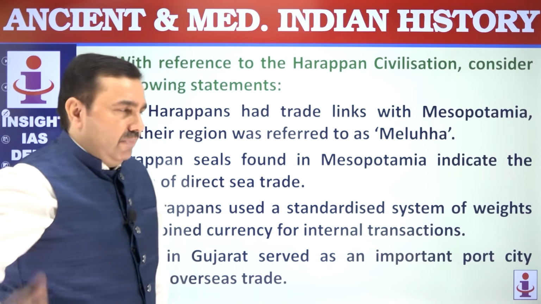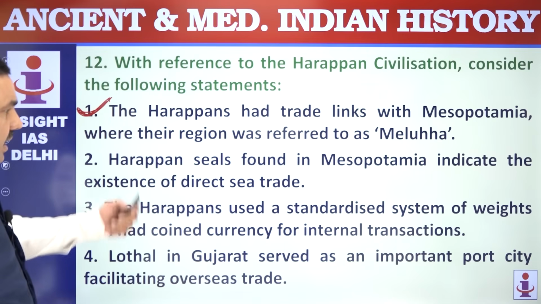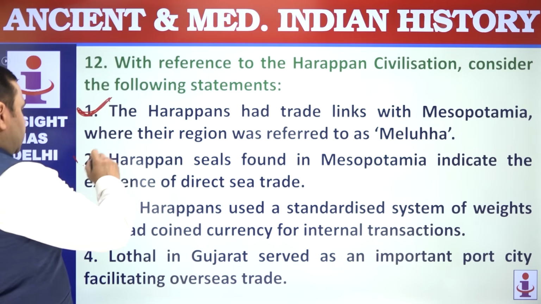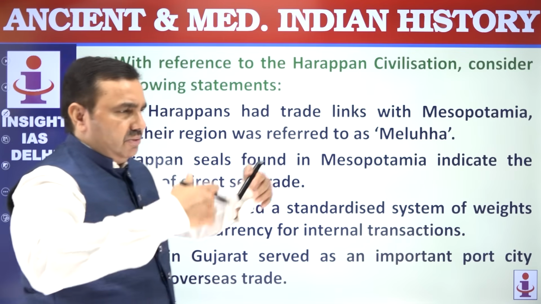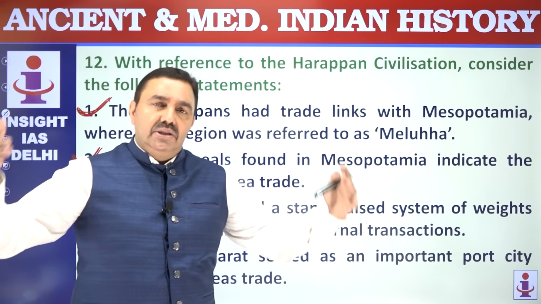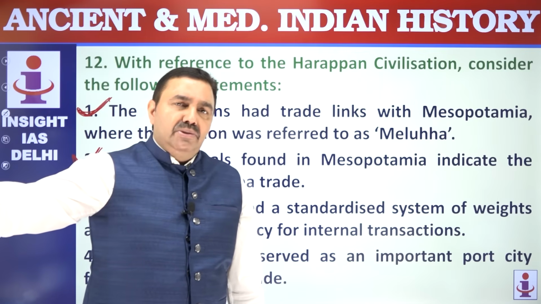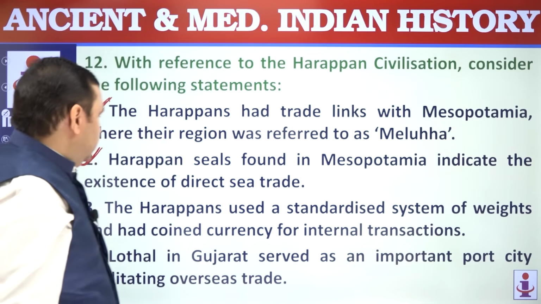So we know that Meluha was for the Indus region or Harappan civilization. Harappan seals found in Mesopotamia indicate existence of direct trade. So Harappans were carrying their goods to Mesopotamian cities or the Egyptian civilization. That's why Mesopotamian seals have been found in India. Harappan seals have been found in Mesopotamian cities.